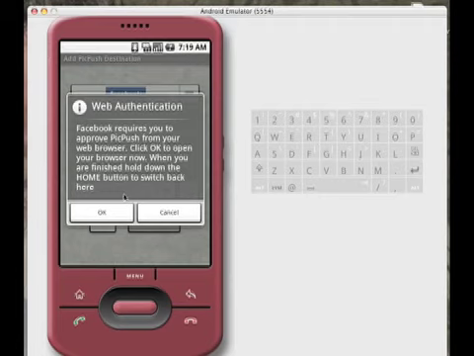Facebook wants you to approve it from your web browser. So PicPush tells me Facebook requires you to approve PicPush from your web browser. Click OK to open your browser now. When you're finished, hold down the home button to switch back here. That's very important, because if you don't switch back in the proper manner, sometimes PicPush can lose track of the session and it won't be able to update your login details. It won't get the authorization properly from Facebook.